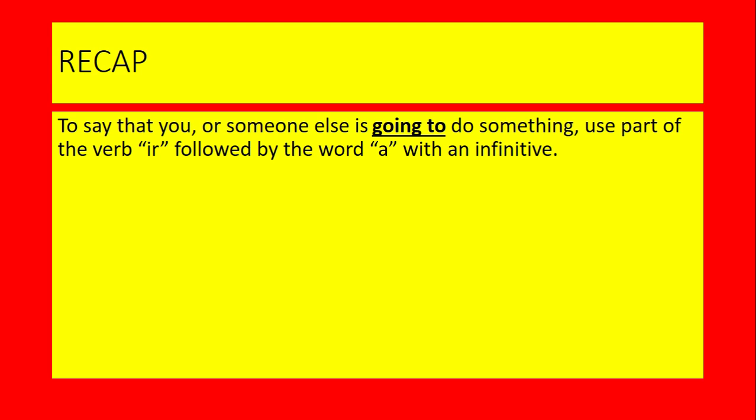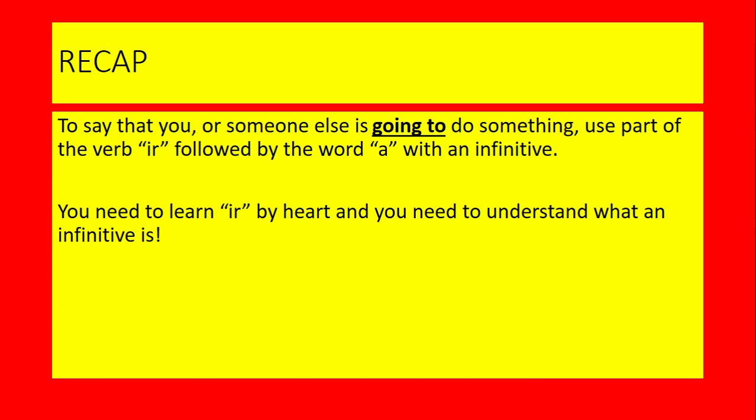So, quick recap on the going to future tense. You use part of the verb ir, followed by the word a, followed by an infinitive. So you need to learn ir by heart. You need to understand what an infinitive is, and it's easy. Remember, ir is the verb to go, and it is conjugated like this: voy, vas, va, vamos, vais, van. So that's I'm going, you are going, he, she, it is going, we are going, you are going, they are going. The word a, infinitive. Remember, the infinitive is the dictionary form of the verb, and the infinitive will always end in AR, ER, or IR.